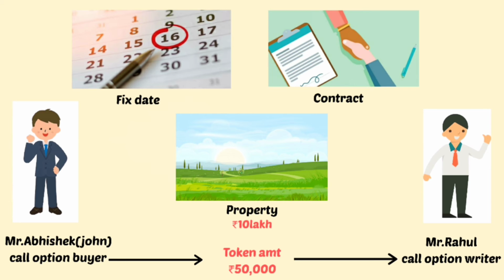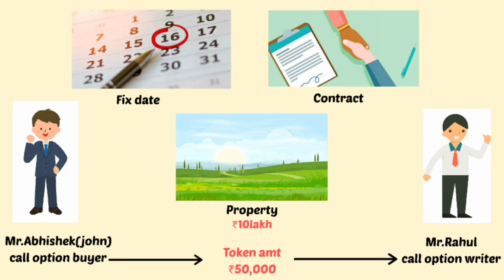In view of this, Mr. John wants to buy the land at the market price of rupees 10 lakh now, and as soon as its price increases, he can make a profit by selling it. On the other side, Mr. John thinks if the government changes its decision and does not build an airport for some reason, then 10 lakhs will be stuck in the ground, and seeing this risk,